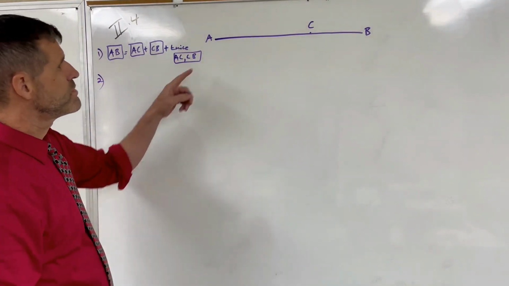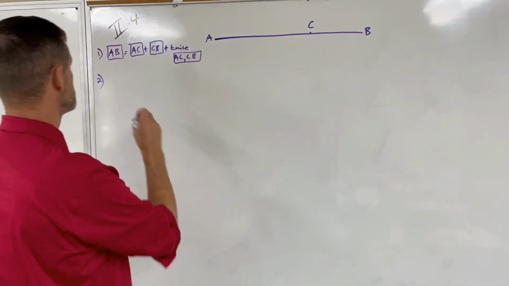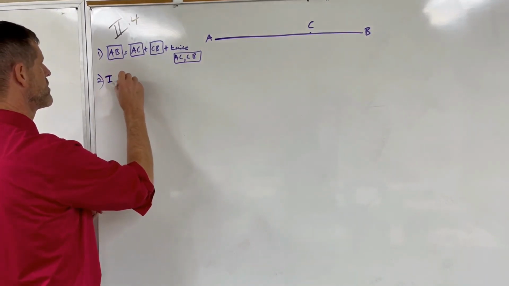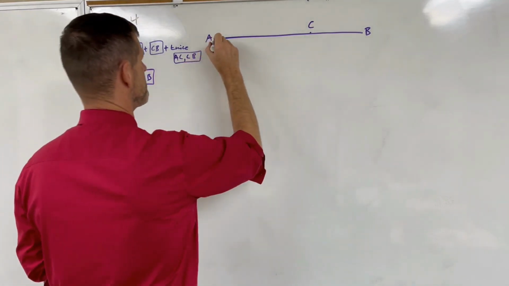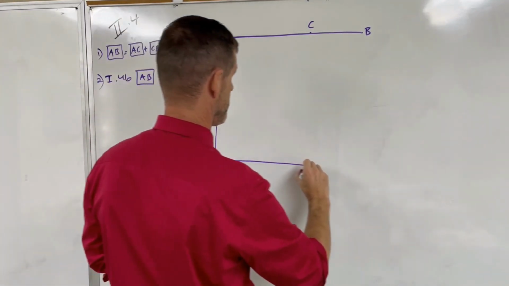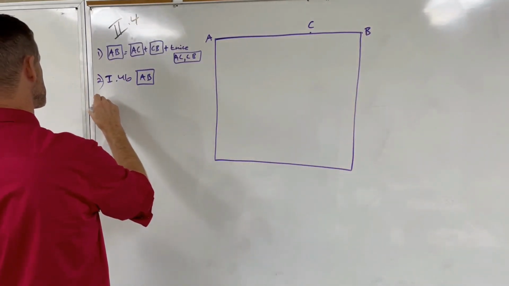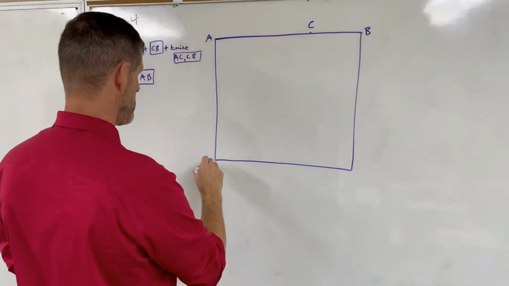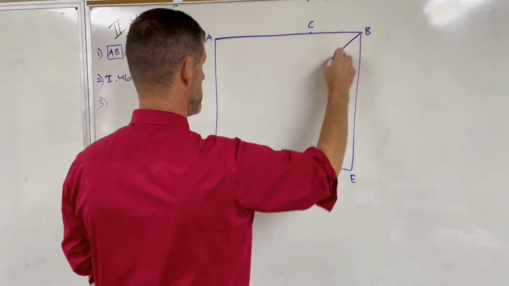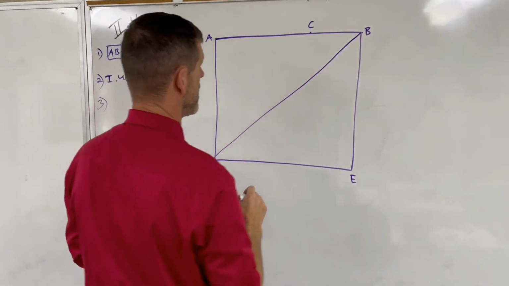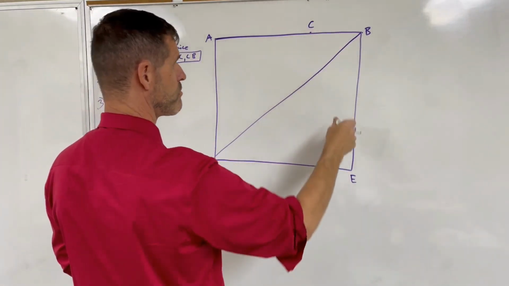And the first thing he does is he builds a square using proposition 46. He builds a square on line AB. So we make square AB. And then call that D, call that E. He joins B to D. And from C, he draws a line parallel to either AD or BE.